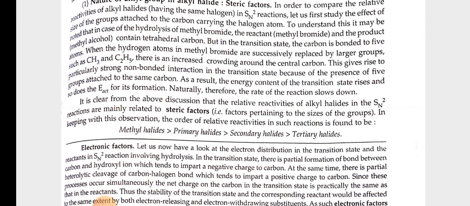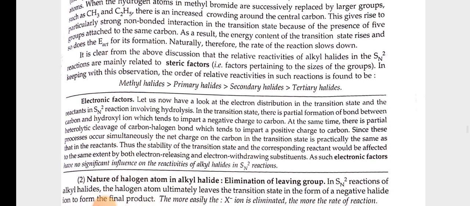Electronic factors. Let us now have a look at the electron distribution in the transition state and the reactants in SN2 reaction involving hydrolysis. In the transition state, there is partial formation of a bond between carbon and hydroxyl ion, which tends to impart a negative charge to carbon. At the same time, there is a partial heterolytic cleavage of the carbon-halogen bond, which tends to impart a positive charge to carbon. Since these processes occur simultaneously, the net charge on the carbon in the transition state is practically the same as that in the reactant.